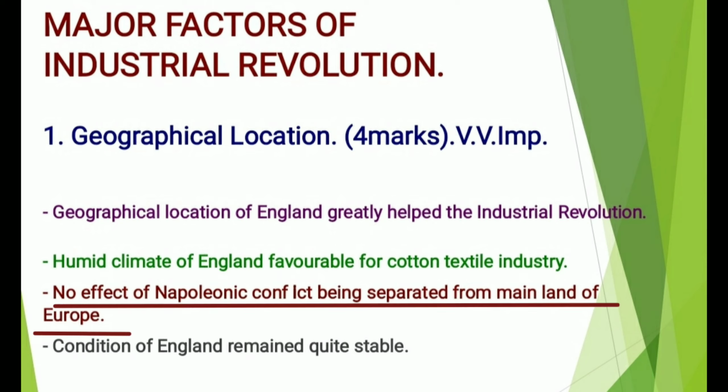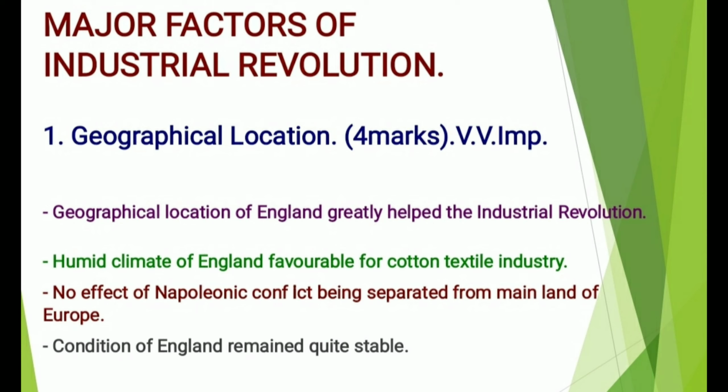No effect of Napoleonic conflict, being separated from the mainland of Europe. Since Napoleon was fighting wars with the other European countries, but at the same time England was separated from the mainland, there was no direct contact of the Napoleonic war with England.